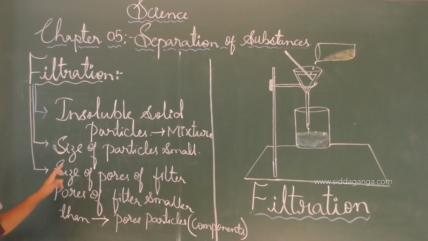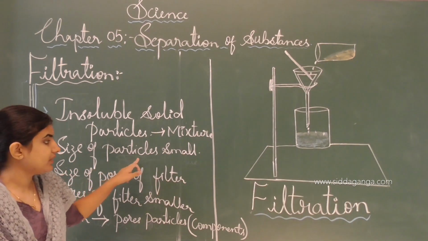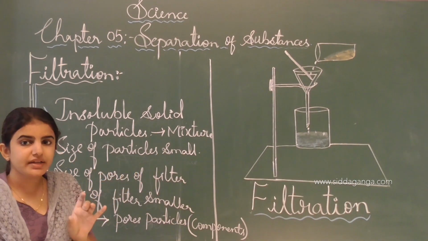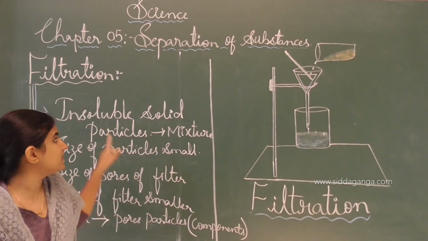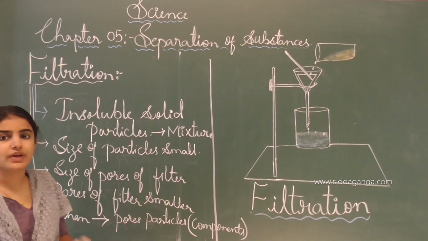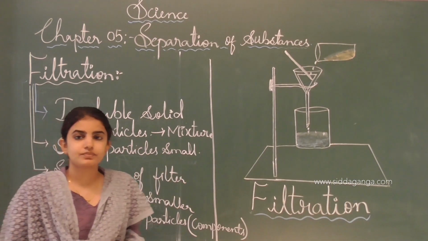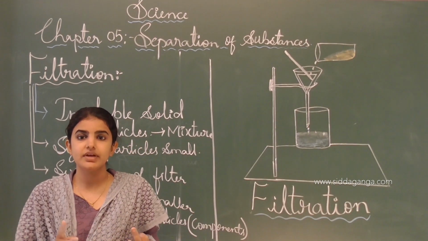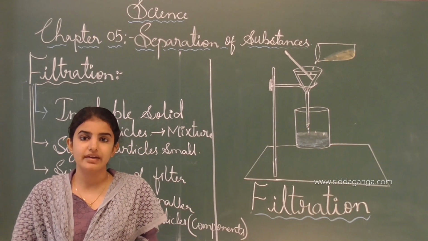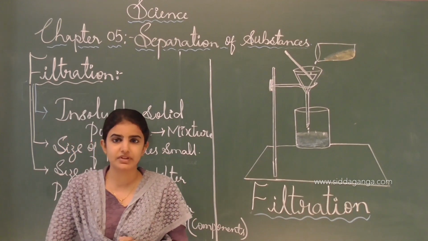And the next one is that the size of the particles is very small. If the particle size is very small, this filtration method is very useful. Like that, as we studied the hand picking method, sieving method, threshing, winnowing, etc., these are the types of methods.